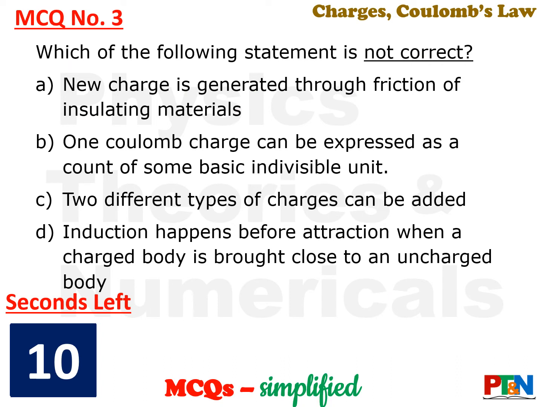Next MCQ. Which of the following statements is not correct? New charge is generated through friction of insulating materials. 1 Coulomb charge can be expressed as a count of number of basic indivisible units. 2 different types of charges can be added. Induction happens before attraction when a charged body is brought close to an uncharged body. 4 statements. Which one is not correct? 10 seconds time for you. Your time starts now.